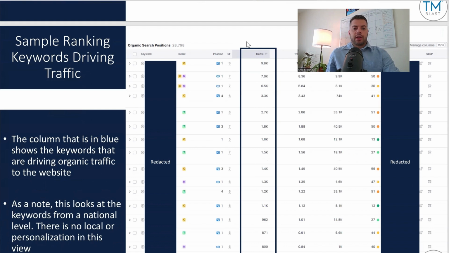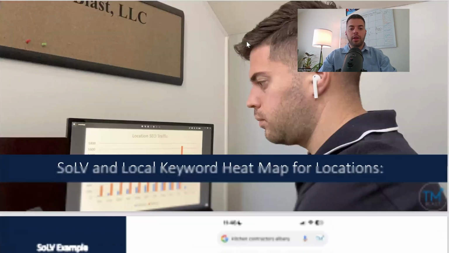SEMrush, I've redacted this, but what I like to do is show roughly where the traffic is coming from. So I sorted by the traffic column to show this is where the traffic is going for this particular keyword. Again, this is SEMrush with a third-party estimate.